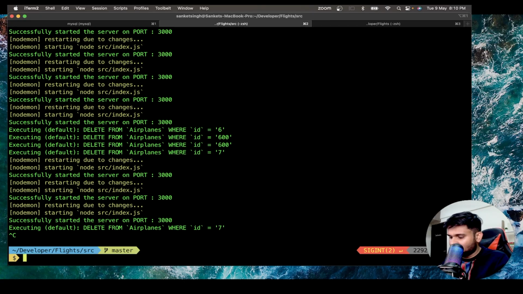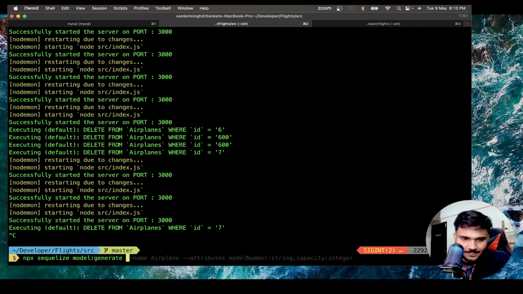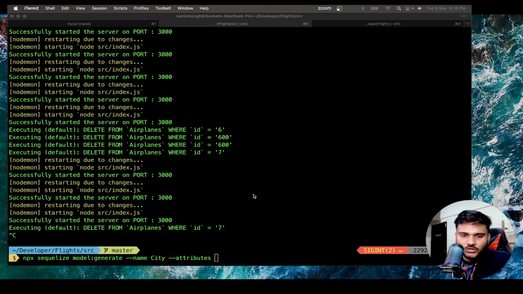So what I'll do, npx sequelize model generate --name city --attributes. Okay, and what attribute you want to keep in a city?